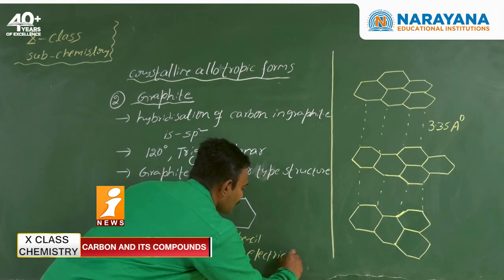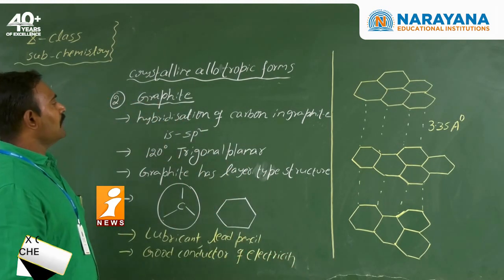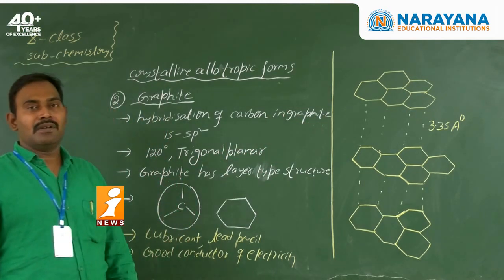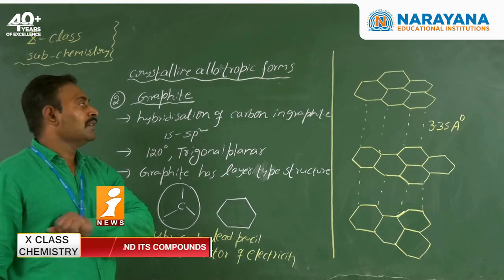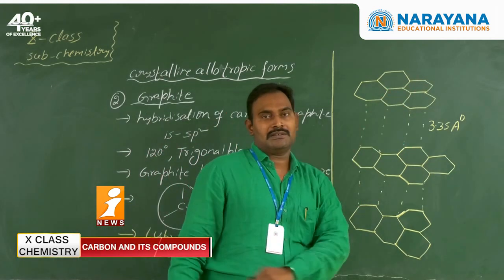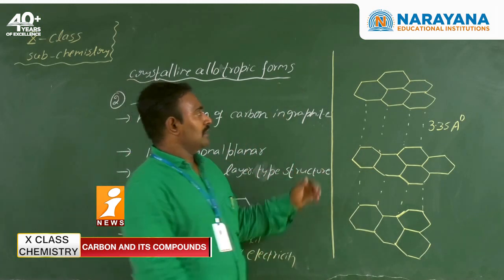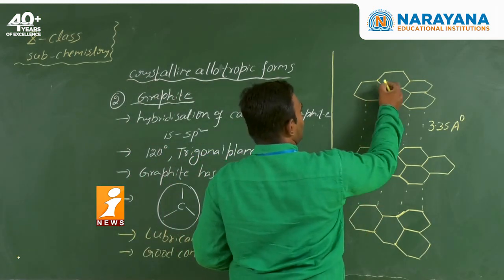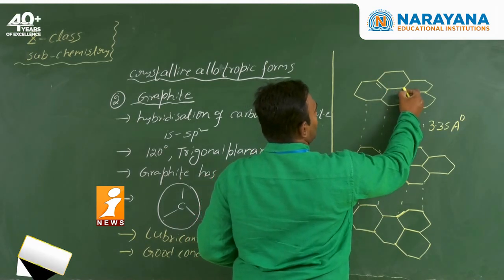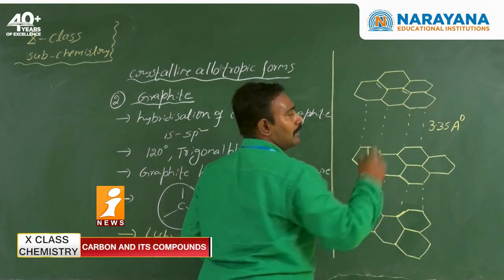What is the reason? Only three electrons are involved in the bonding. That means each carbon has a free electron. The free electrons can form delocalized pi bonds.